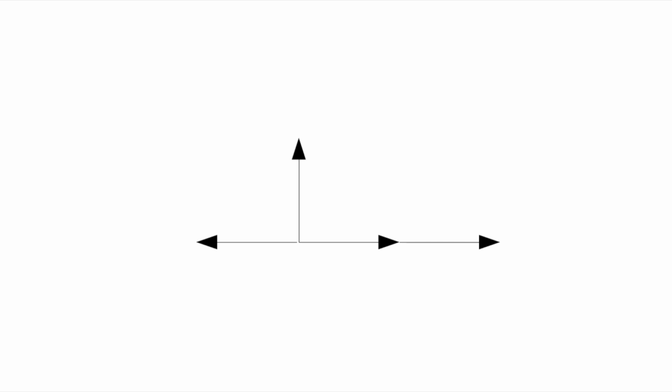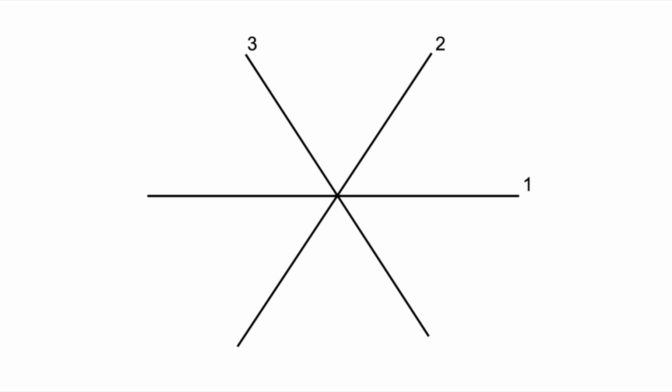Because if axes are not perpendicular, movement along one axis will also cause movement along another axis. For example, let's assume that we live in a flat two-dimensional world, which has axes with angles 60 degrees between them. In such world, after moving distance d along first axis and moving distance d along third axis, you will appear to have moved distance d along second axis, which you did not mean to do.